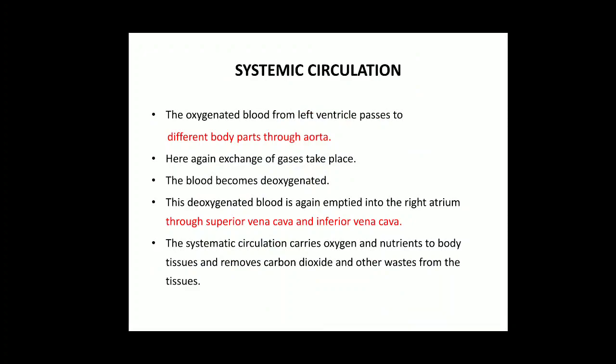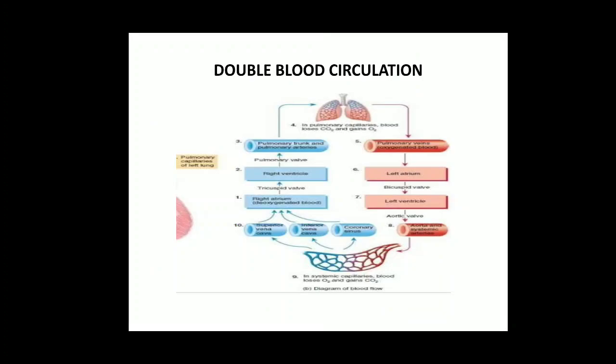Superior vena cava are the blood vessels which bring blood from the upper part of the body, and inferior vena cava bring blood from the lower part of the body. So the systemic circulation carries oxygen and nutrients to body tissues and removes carbon dioxide and other waste from the tissues. See, again, this is in the form of a flowchart.